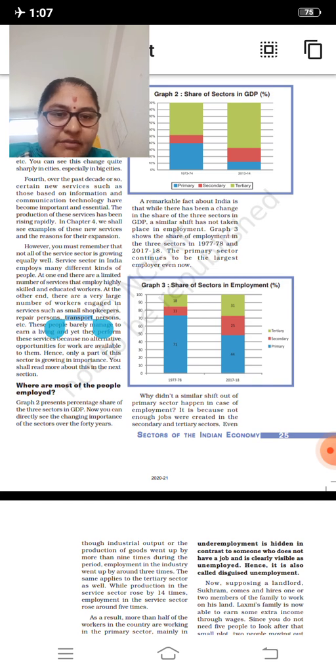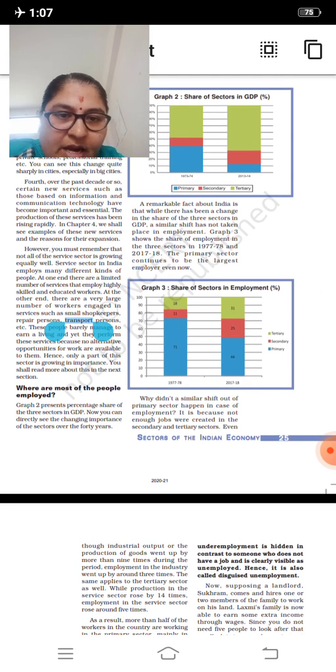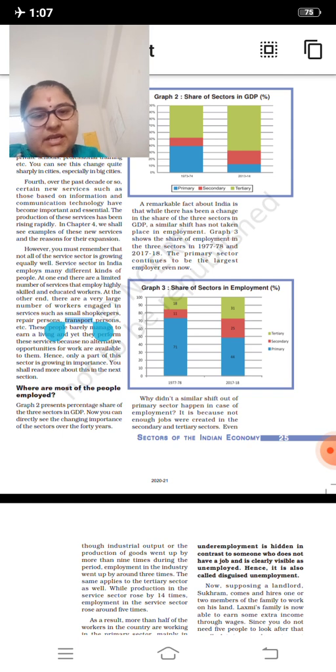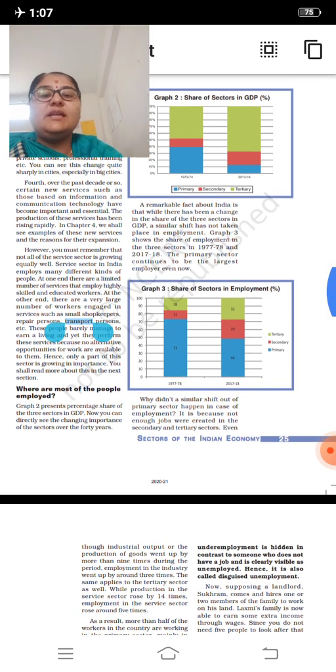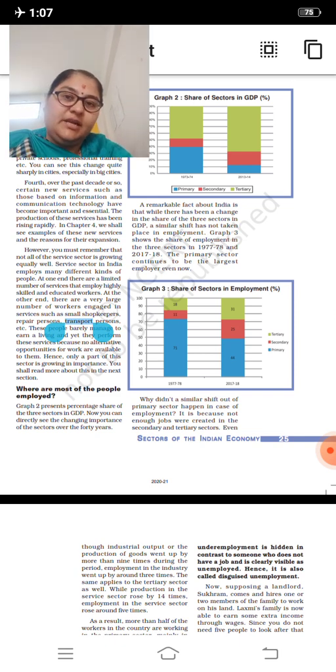In 2017-18, it is 44% in the primary sector, 25% in the secondary sector, 31% in the tertiary sector.